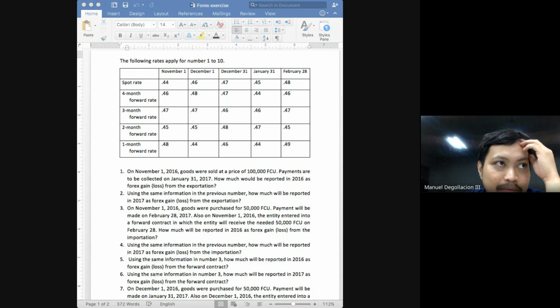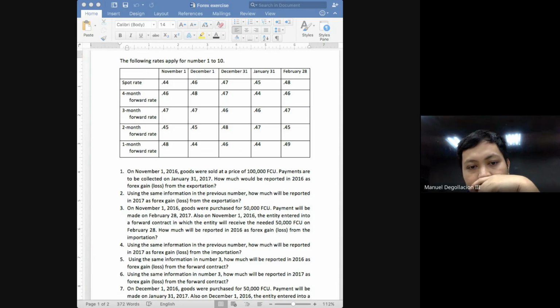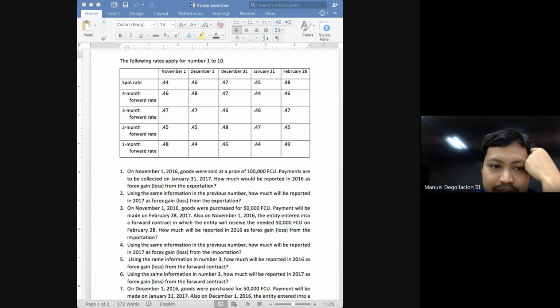It will be the forward rate. But what forward rate will you be using? How many months away is February 28 from November 1? 4 months. So you should be using the 4 months forward rate as of November 1.